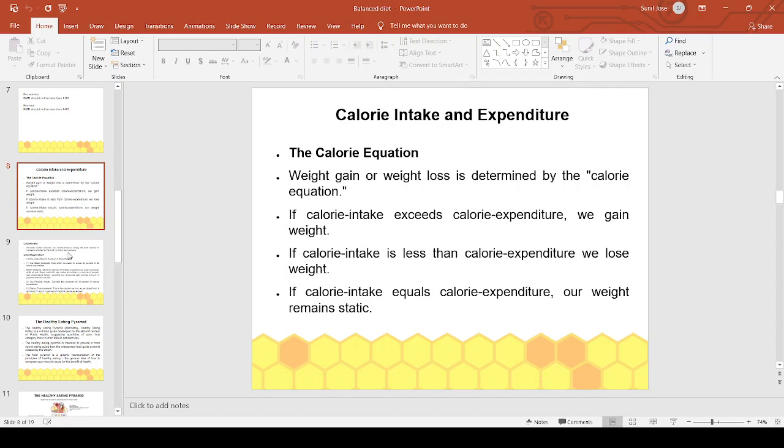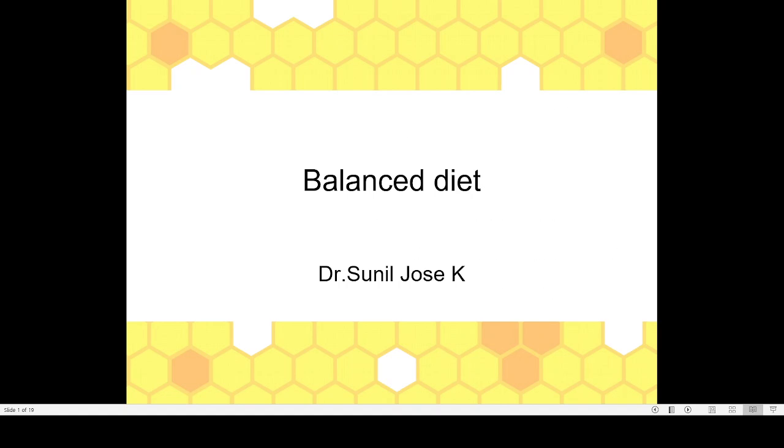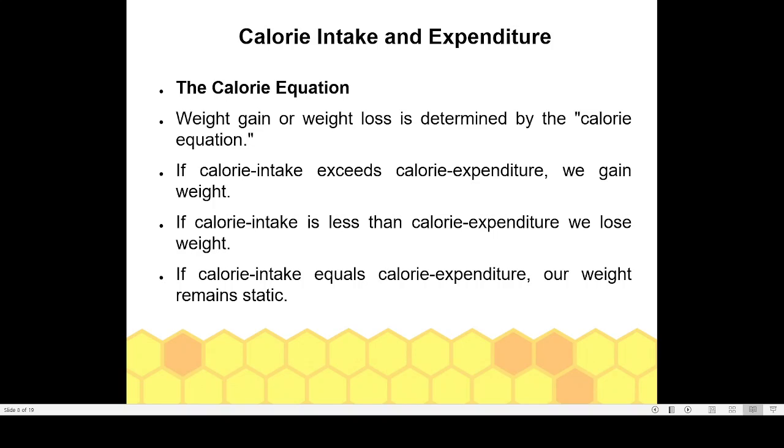there is an equation called calorie equation, and calorie equation says that the weight gain or loss is determined by calorie equation. Here you can see that. That is, weight gain or weight loss is determined by calorie equation. You can see that what is the importance of calorie equation.